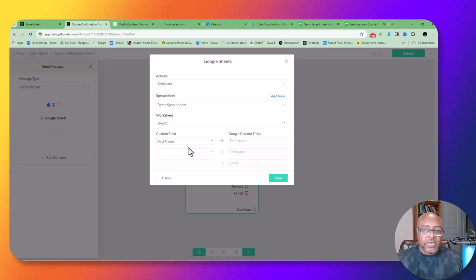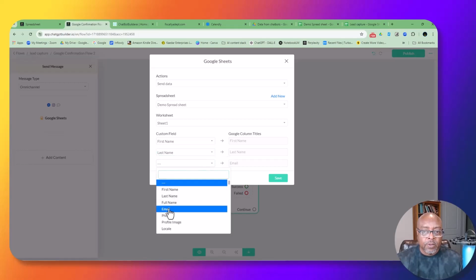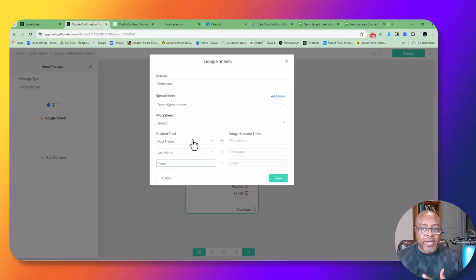Now you see all of a sudden I've got 3 rows that show up here. I want first name, then last name, and then email. How I knew I didn't have those filled out was that only 1 row showed up. It just gave me something to start. But now I have to create custom fields, something that will tell the AI chatbot where to put the information when it finds the Google spreadsheet. I have not created that yet.